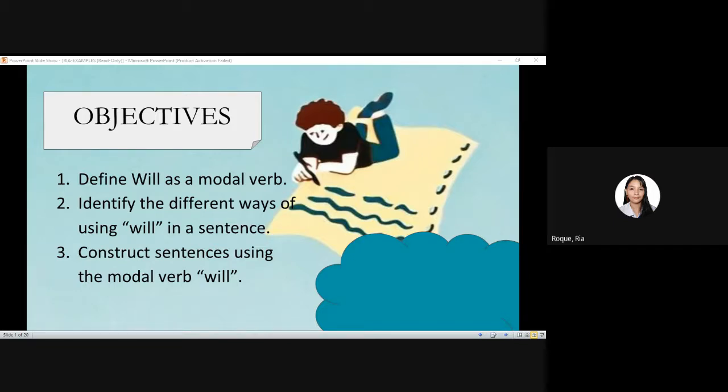So, for today's lesson, we are going to learn about the modal verb will. But before that, Liana, will you please read our set of objectives for today? Yes, ma'am. Objectives. Number one, define will as a modal verb. Number two, identify the different ways of using will in a sentence. Number three, construct sentences using the modal verb will.